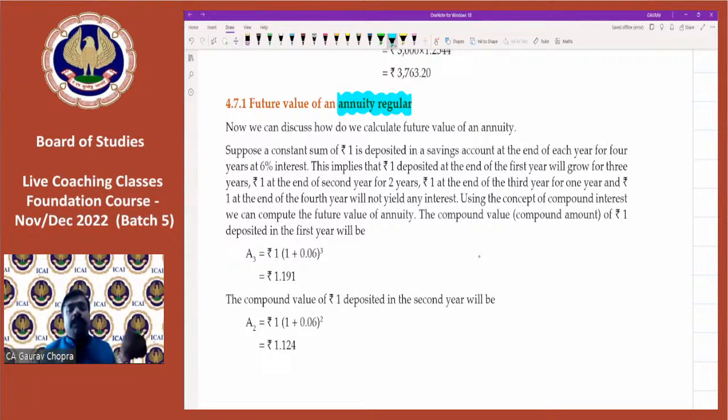So if I'm taking loan today, I will be paying my installments at the end of the period. If my installments are on yearly basis, then of course I will pay my installment after the end of 1 year, then end of second year, and so on. So this is regarded as annuity regular.